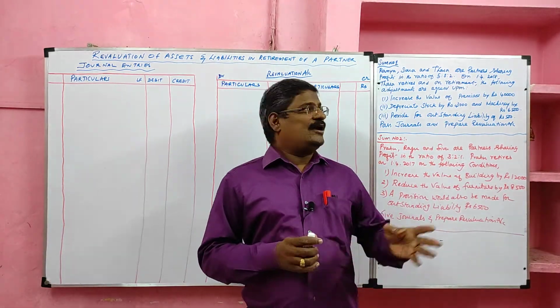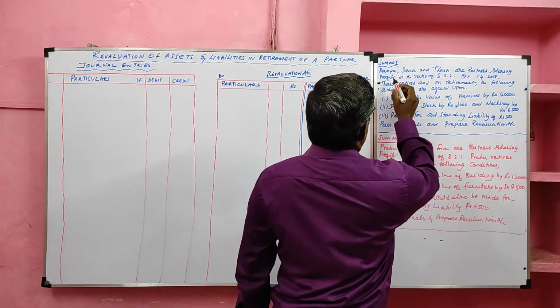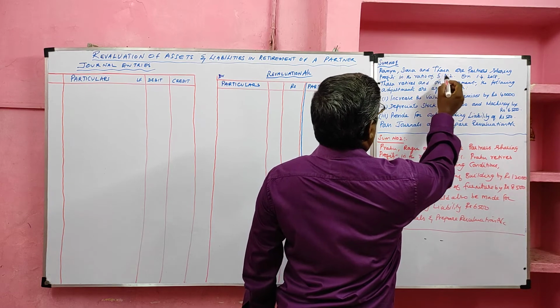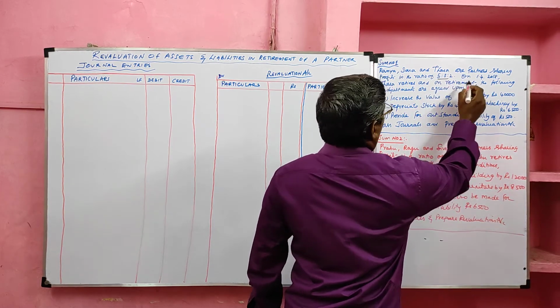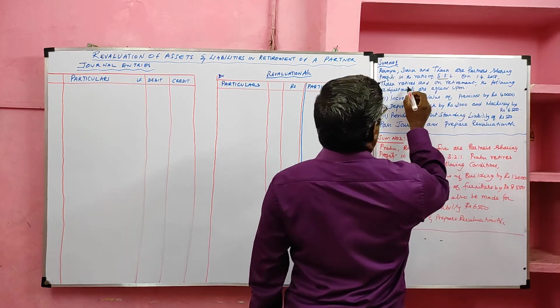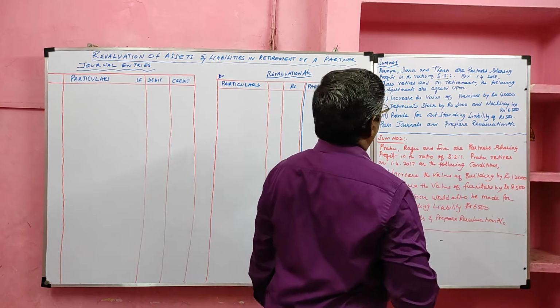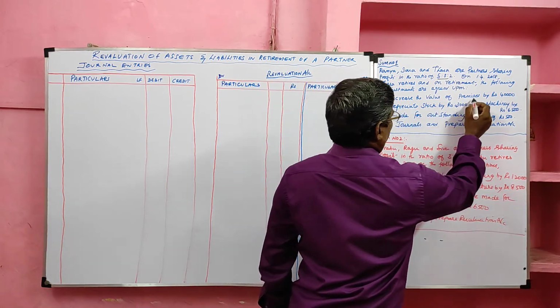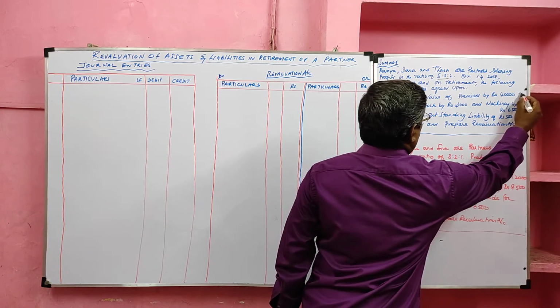Yes, students, look at the problem. Sum number 1. Ramya, Sara and Tara are partners sharing profits in the ratio of 5:3:2. On 1st April 2018, Tara retires and on retirement, the following adjustments are agreed upon. Increase the value of premises. Premises is an asset, its value increases, it is a profit item.